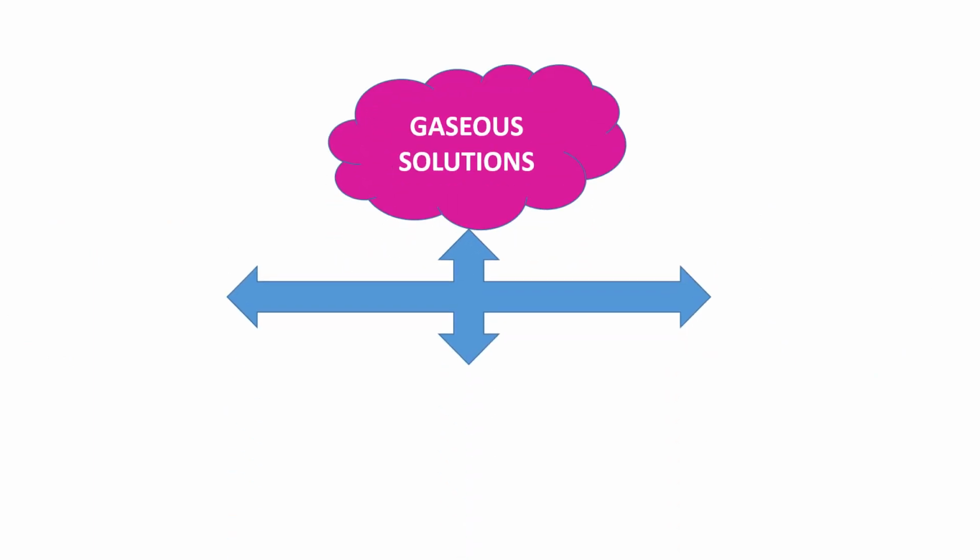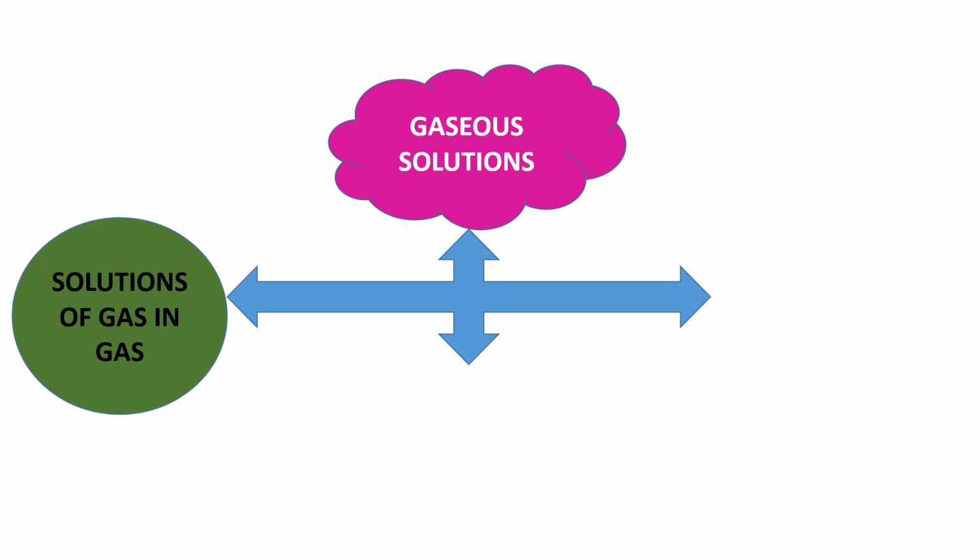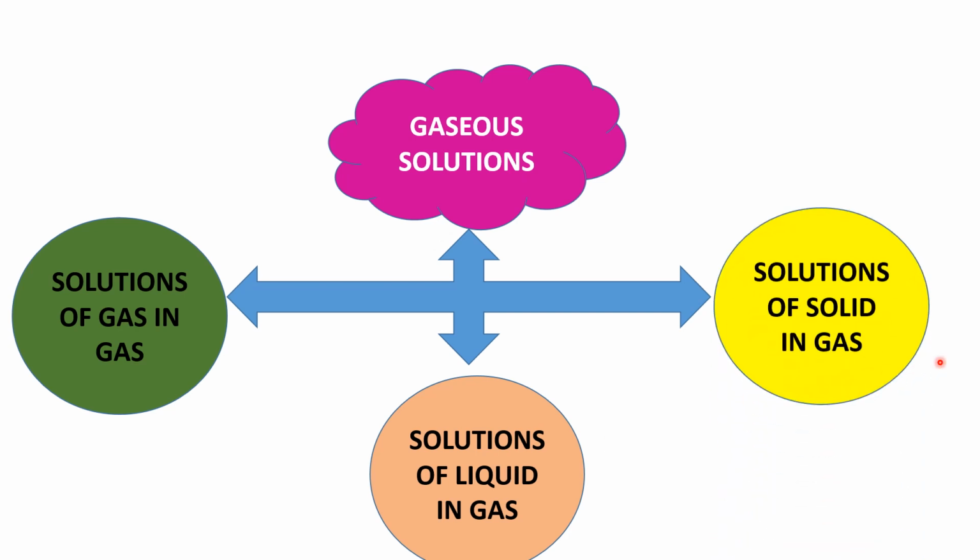The third type of solution is gaseous solution, in which also there are three types of binary solutions. One is solutions of gas in gas, the other one is solutions of liquid in gas, and the third one is solutions of solid in gas. Air is an example of a gas in gas solution, in which a gaseous solute is dissolved in a gaseous solvent. The largest solute present in air is oxygen, about 20%. Other solutes include argon, carbon dioxide, neon, helium and methane. Some trace solutes include ozone, carbon monoxide and ammonia.